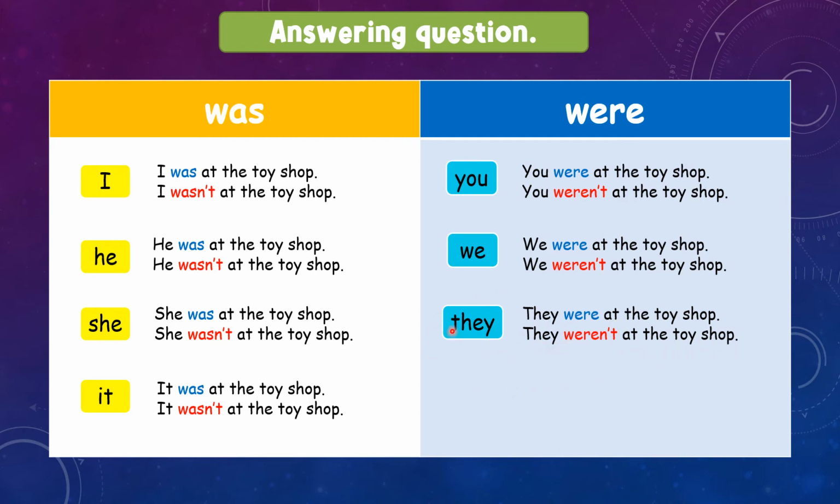They bermaksud mereka, lebih daripada seorang. For example, Ali and Abu were at the toy shop. Ali and Abu weren't at the toy shop. So please remember, we have a positive and negative statement. Ini sekiranya ya, saya berada di situ, dan ini sekiranya tidak, saya tidak berada di situ.